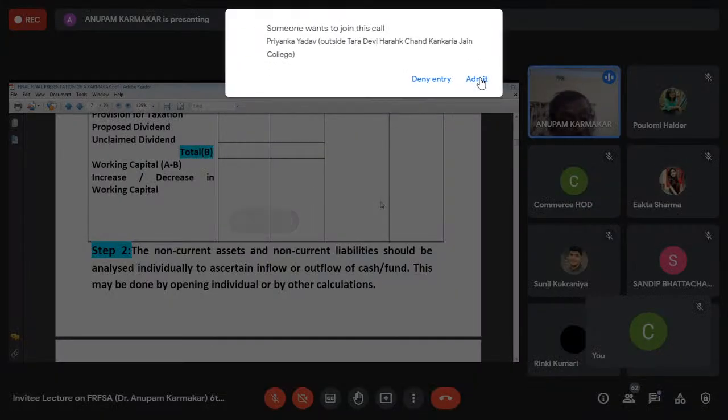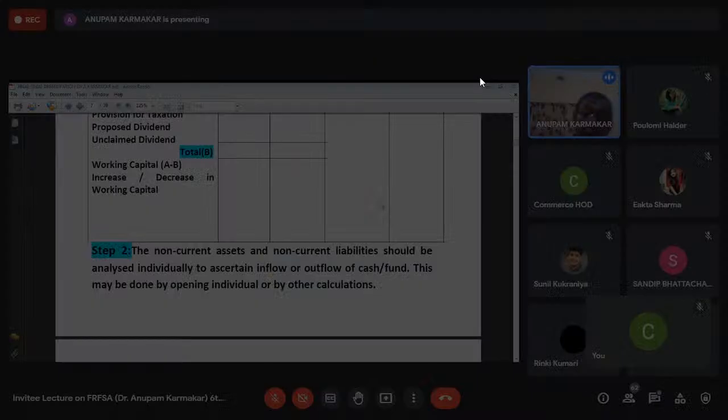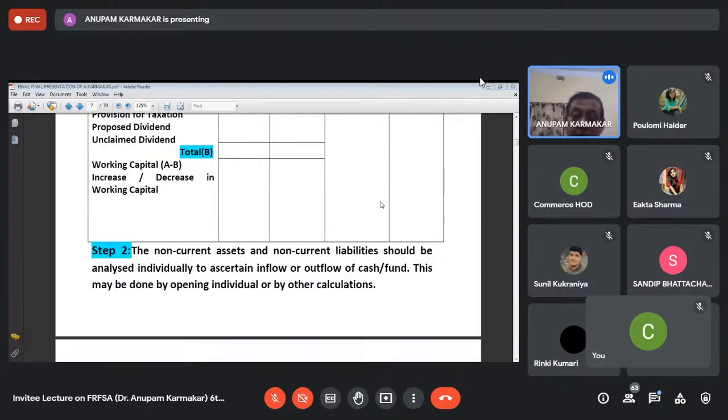Now, in step number 2, you have to analyze those non-current assets and non-current liabilities. For analyzing them, you have to open ledger accounts relating to each and every non-current asset and non-current liability. That means if there is any fixed asset, you have to open a ledger account relating to that. If there is land and building, you have to open a ledger account relating to that.